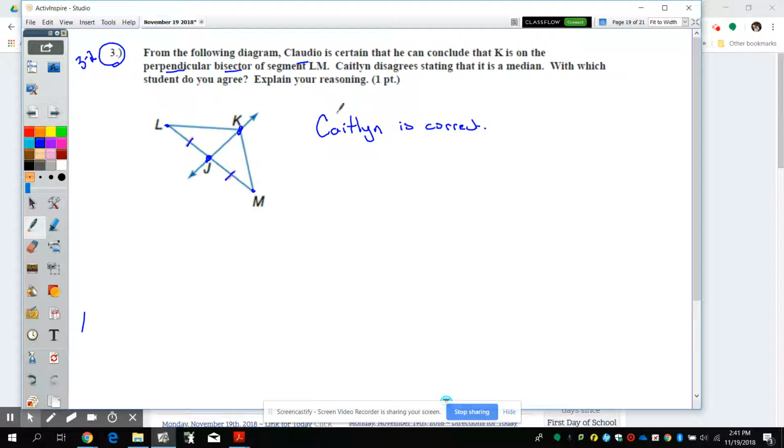And then it says, explain your reasoning. For me, I'm going to put down, and there's a lot of ways that you could say this, first of all, why it can't be a perpendicular bisector.